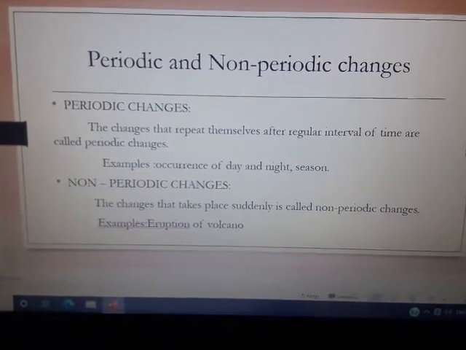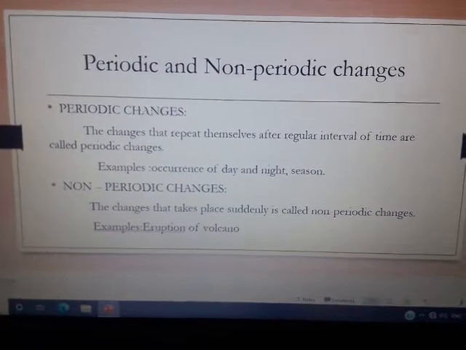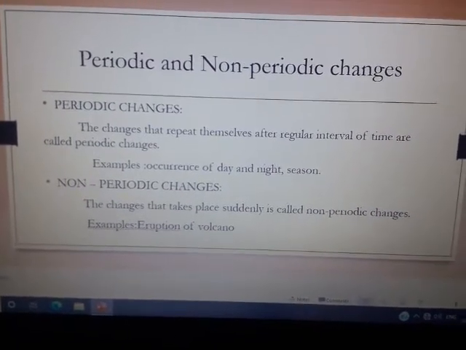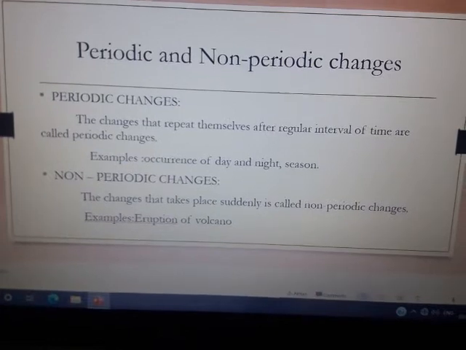Next one is non-periodic changes. The changes that take place suddenly are called as non-periodic changes. For example, eruption of volcano.